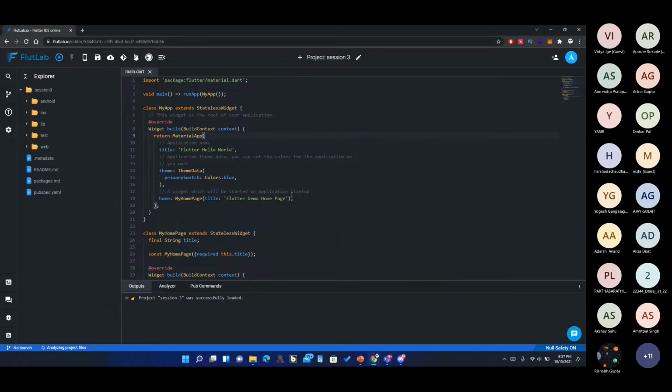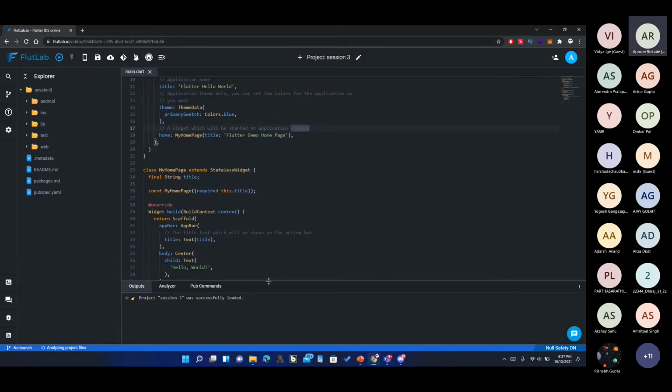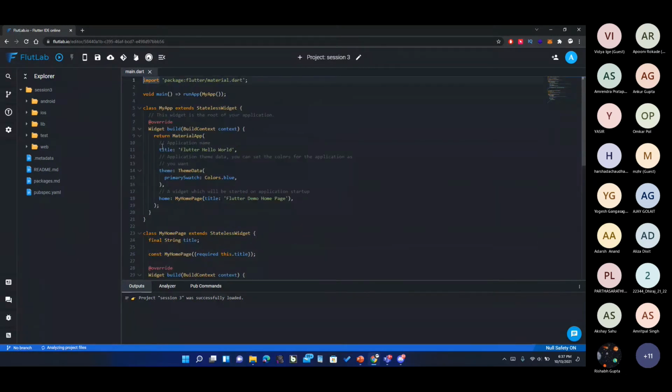I think most of you will be on this page by now, as we only needed to click some stuff here and there. So if you see on my left, here is the file explorer. It is giving options like Android, iOS, and web, all the platforms which are supported in this project right now.